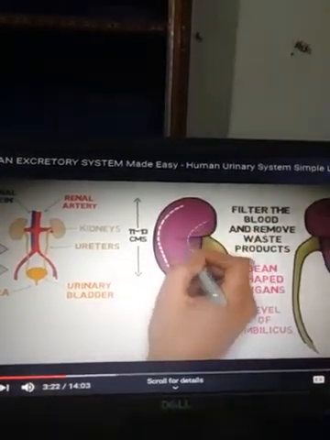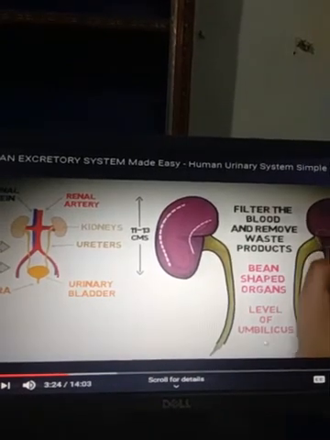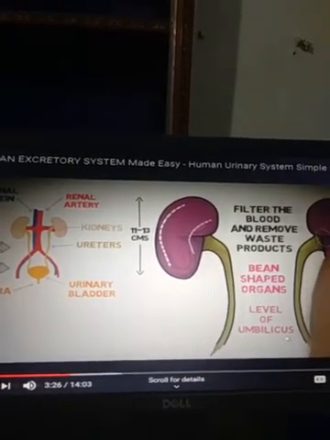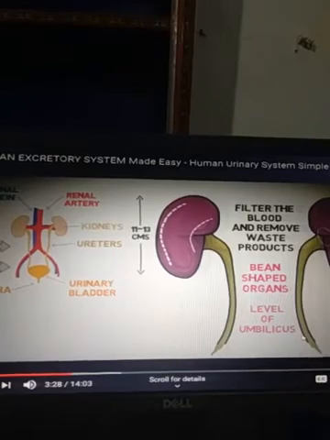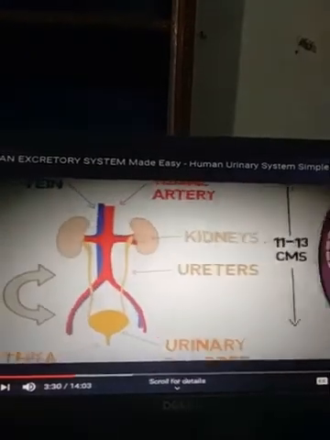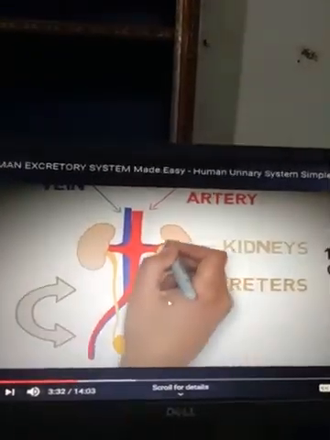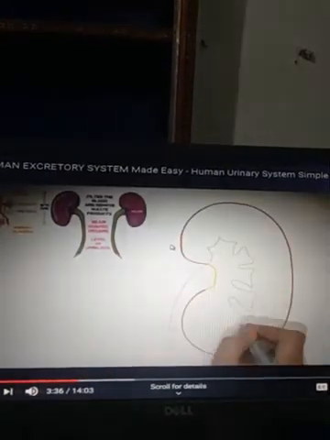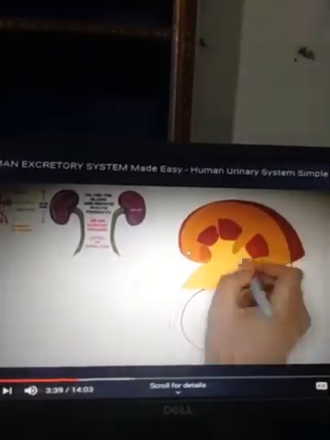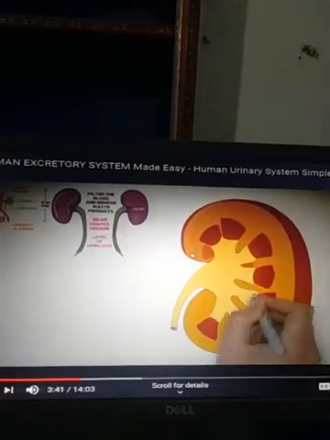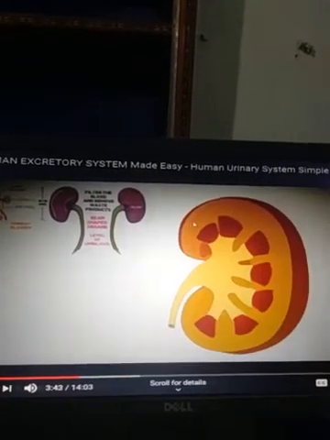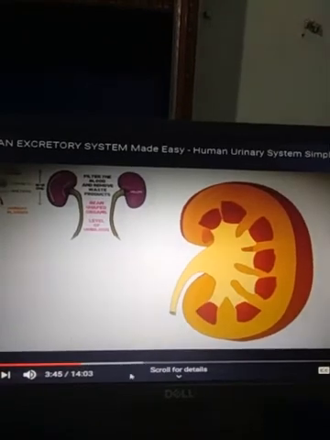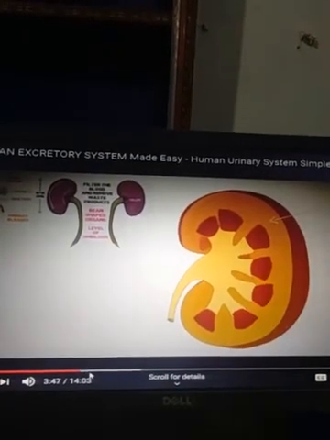It looks like a bean-shaped organ. Here the kidneys are represented. We are drawing the various internal structures, that is, the transverse section of the kidney. There are various parts represented here.